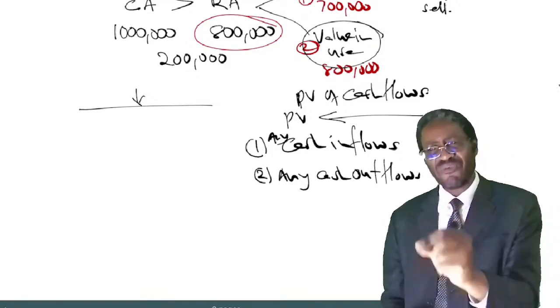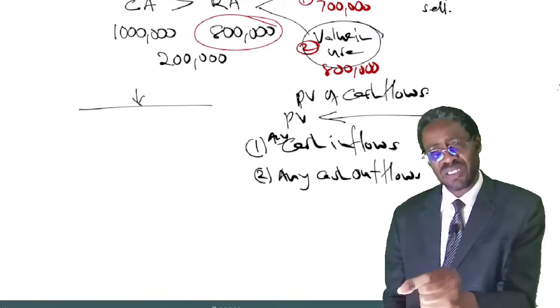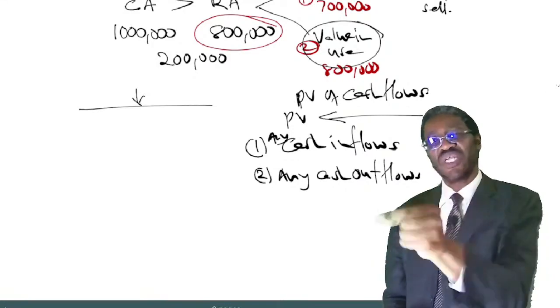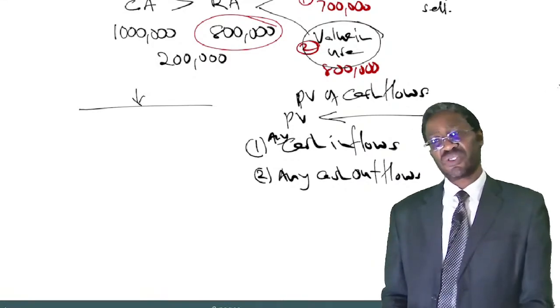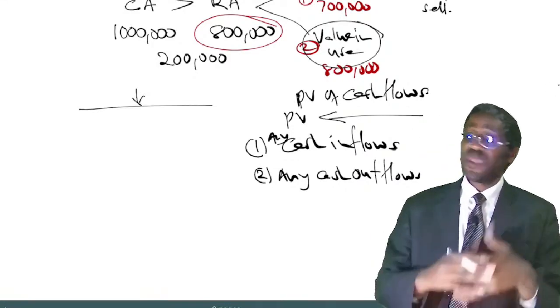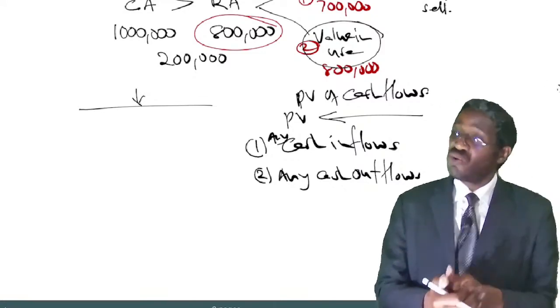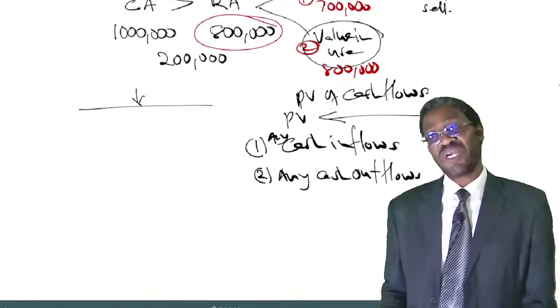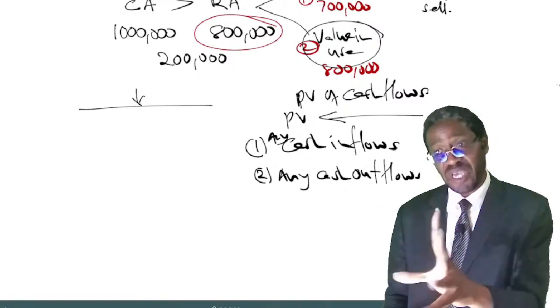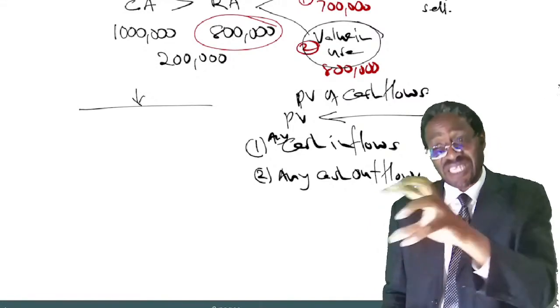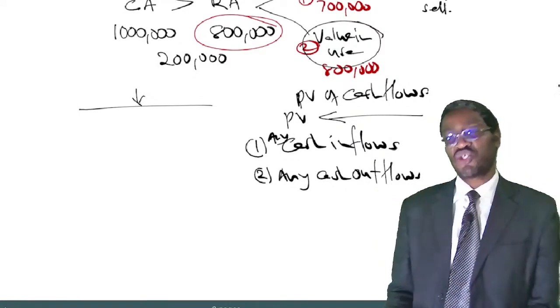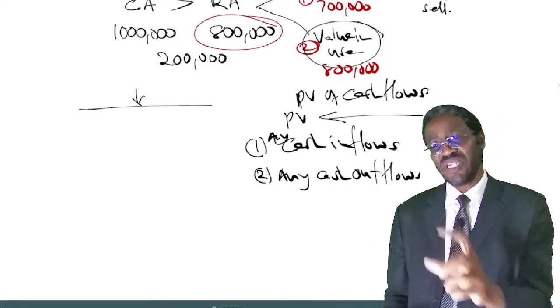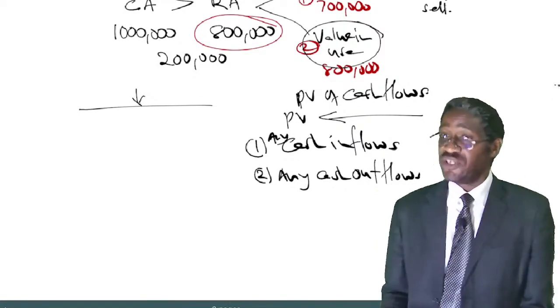Any cash outflow necessarily incurred in order to generate future cash inflows. I've given an example. Maybe it's the machine, and 2-3 years from now, we project that we shall spend some money for maintenance or repairs of that machine. So that's another component of the cash flow that should be discounted in the determination of the value in use.